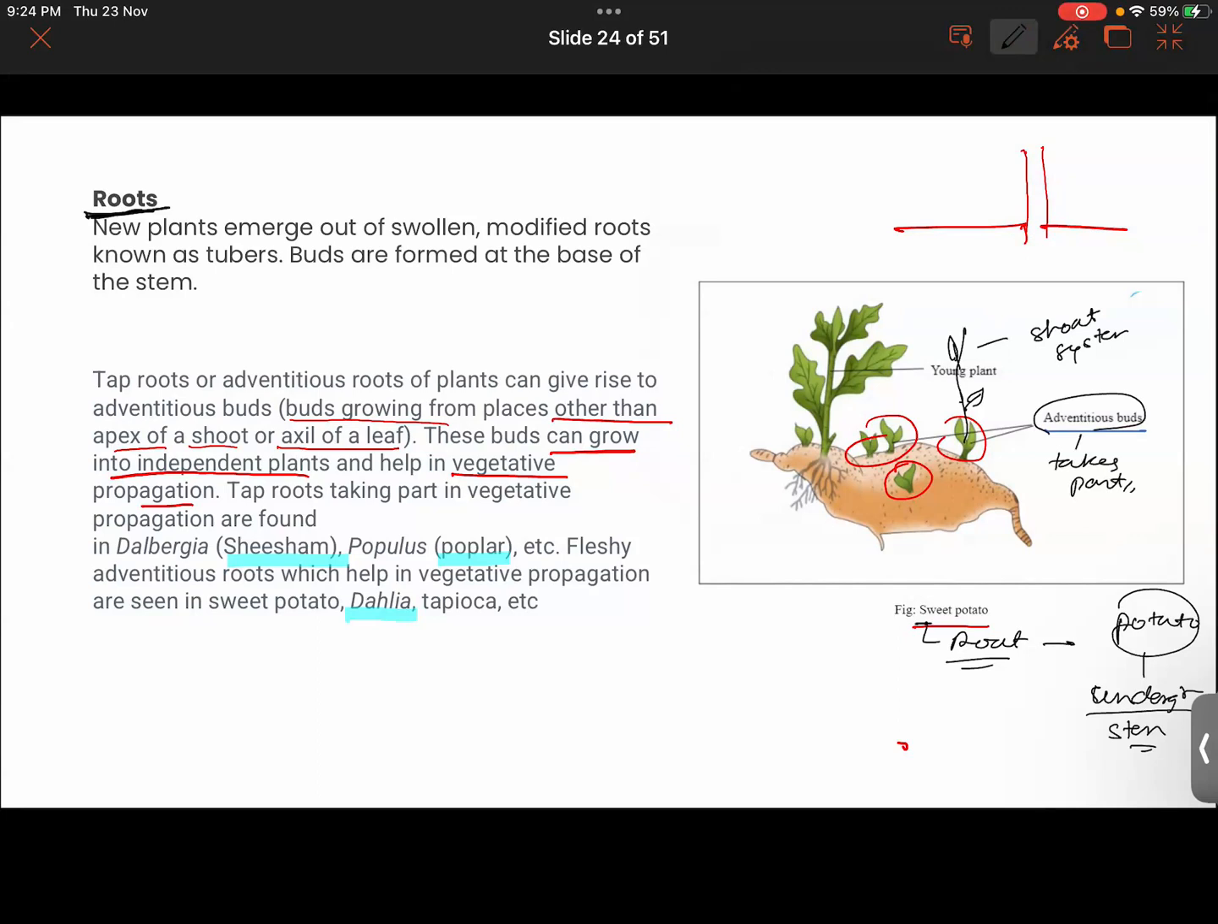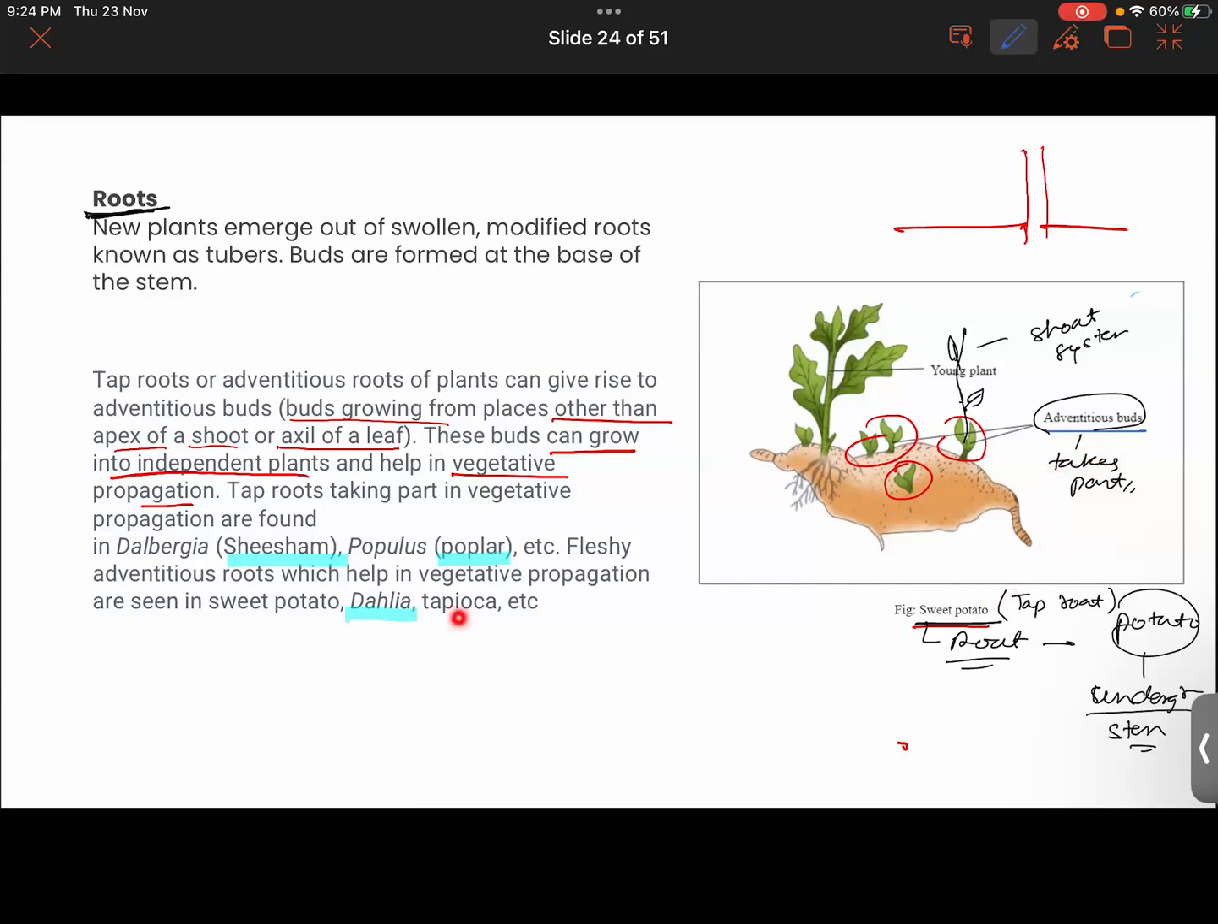And also sweet potato is a root. Is it a fibrous or tap root? Obviously, it's a taproot. Okay, you have some other examples of tap roots also, in which you get to see adventitious buds grow, and that takes part in vegetative propagation.